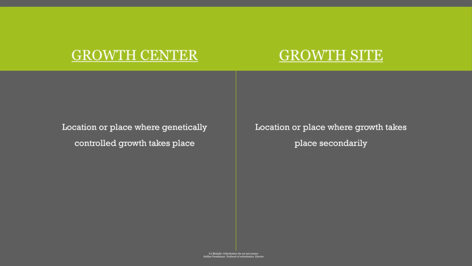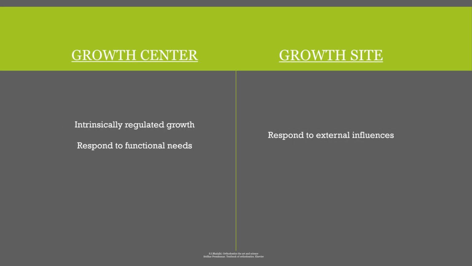Whereas growth site is a location or place where growth takes place secondarily. So growth is happening, but as a result of, secondary to, some forces that are happening. Now growth center is intrinsically regulated growth, so it responds to the functional need of the growth that is happening.